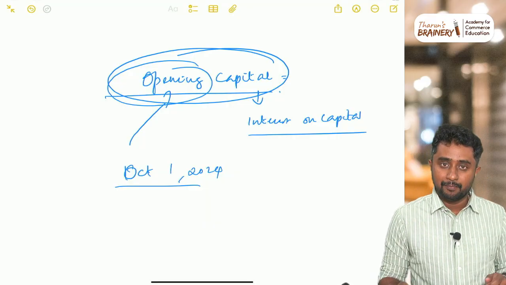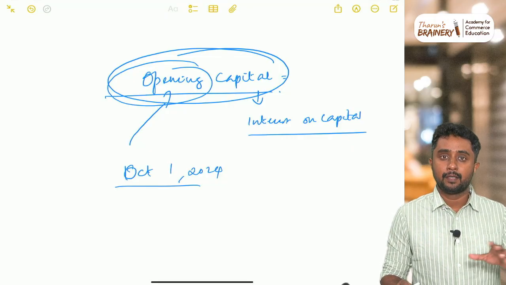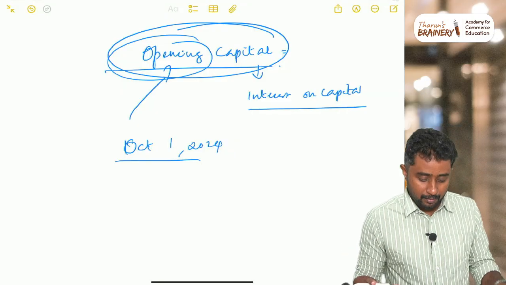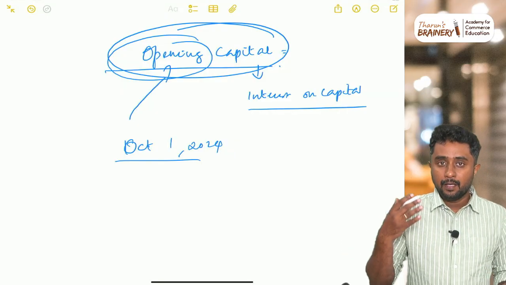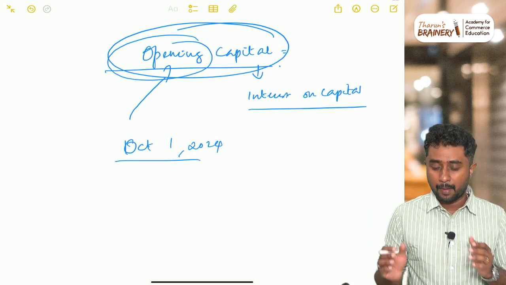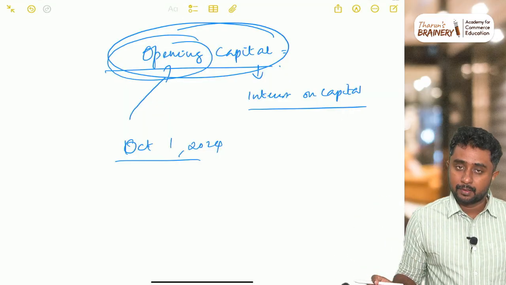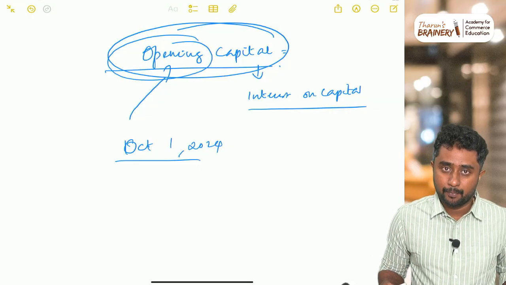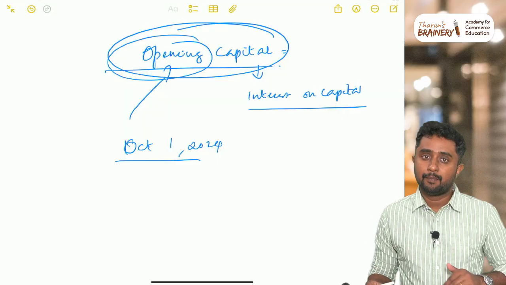Most of the time we find it difficult to identify whether the capital given in the question is opening or closing. If nothing is mentioned in the question, and no dates are given, then you can take it as opening capital. If dates are particularly mentioned, you give relevance to the date. If the capitals of the partners are simply given in amounts, it can be taken as the opening capital generally. Similarly, capital at the end of the year can be taken as the closing capital.